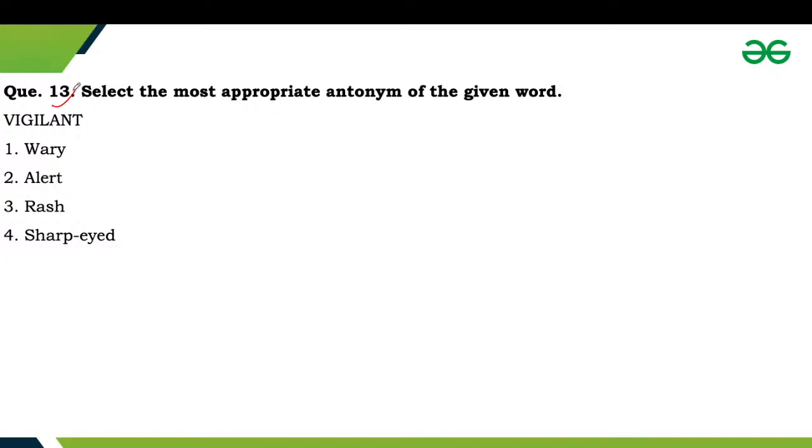Next one is question number 13. Select the most appropriate antonym of the given word. Vigilant. Vigilant refers to someone who is very careful about possible dangers. That person is vigilant.